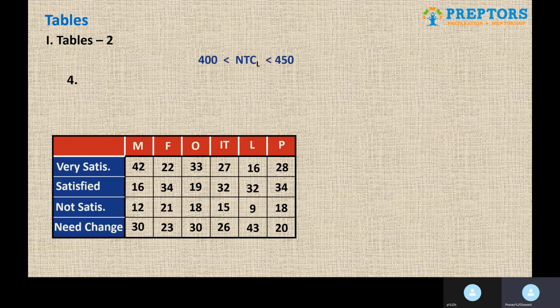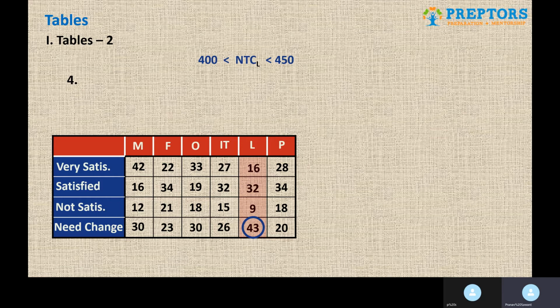Now, guys, over here, we know that this need to be changed value of logistic is between 400 and 450. And it is said that it's 43%. So guys, we can actually find out the value for this. How? Because they have given one range to us.